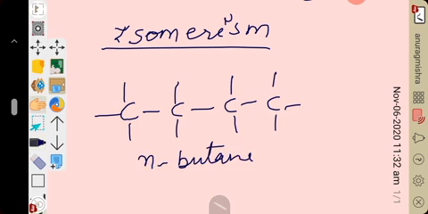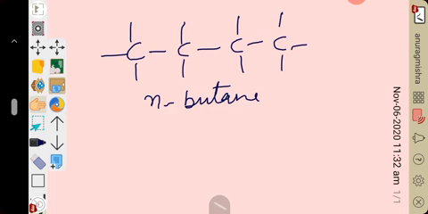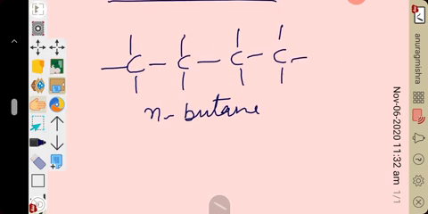N-butane can be represented in another way. That means this molecular formula can be represented in a different way as well. The molecular formula here: 1, 2, 3, 4 means 4 carbons, and hydrogens are 1, 2, 3, 4, 5, 6, 7, 8, 9, 10. C4H10 is the molecular formula.